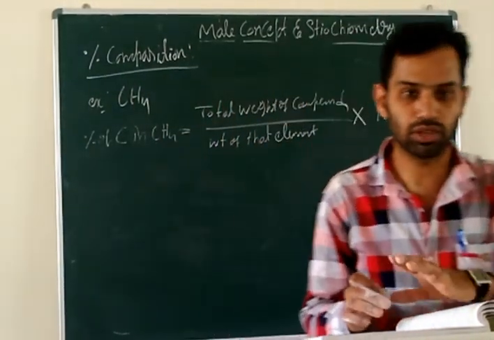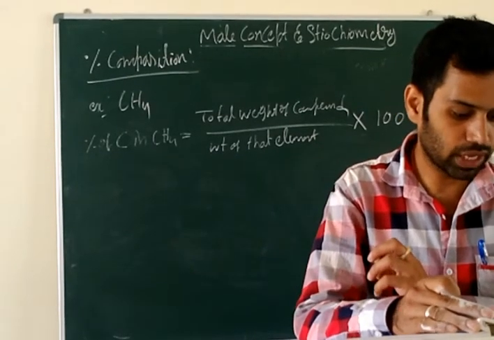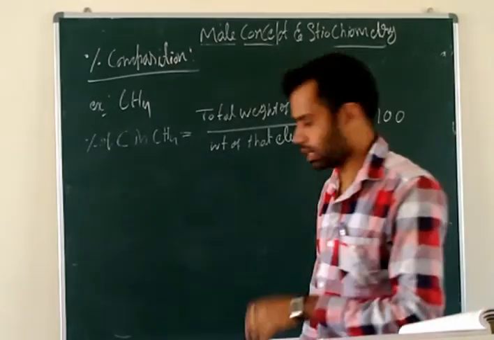Let's do the problem. That time you get to know that. First problem: calculate the percentage composition of various elements in sodium carbonate. Page number 86.